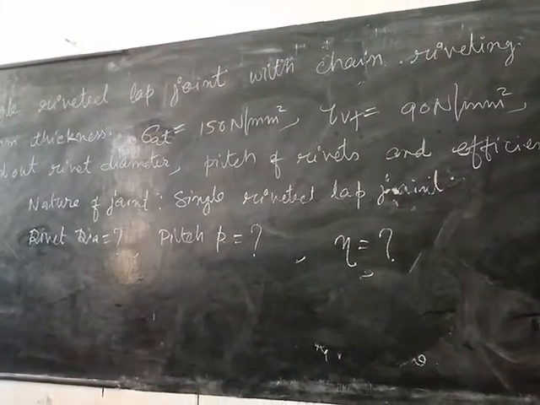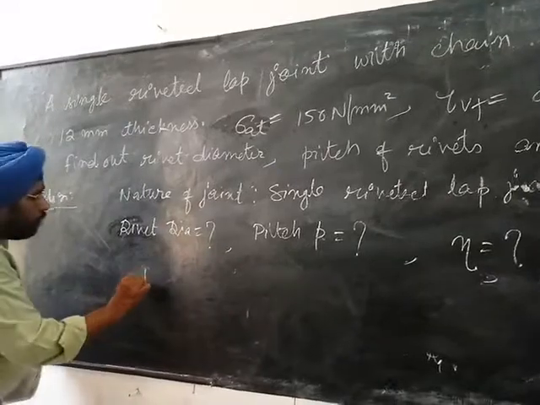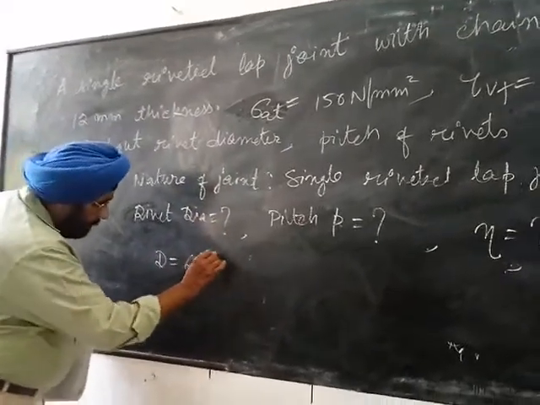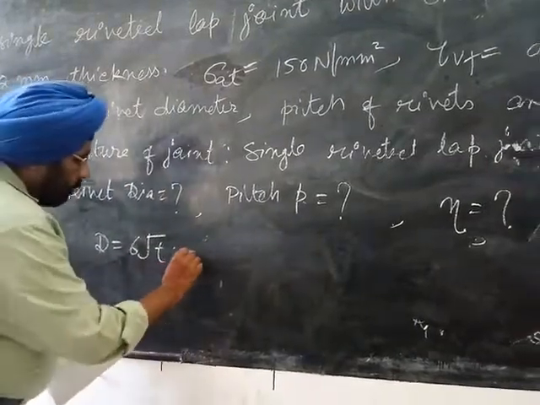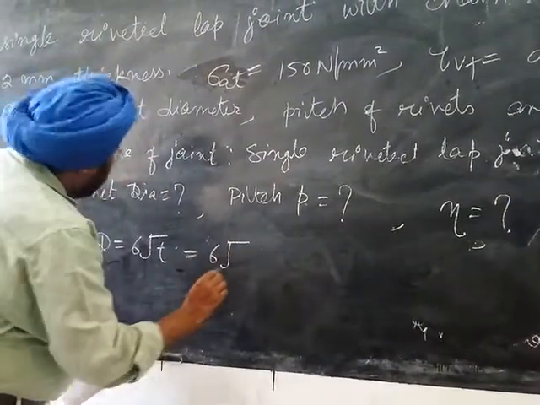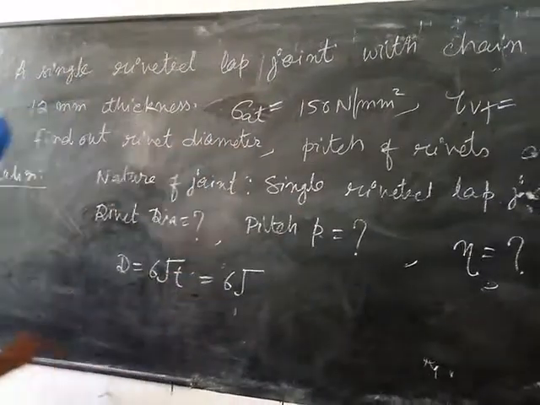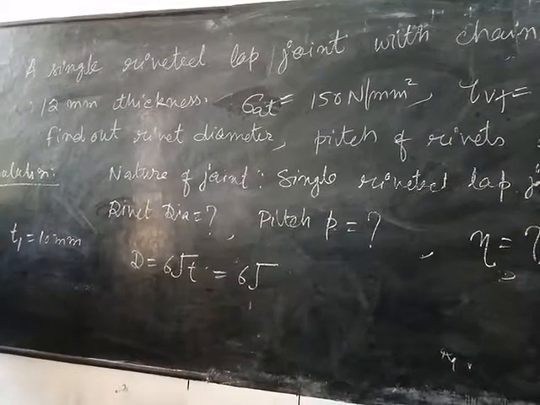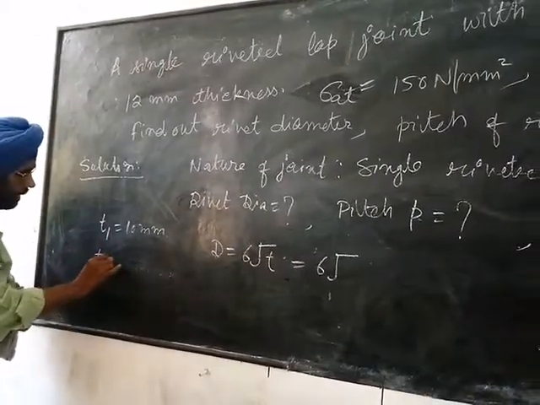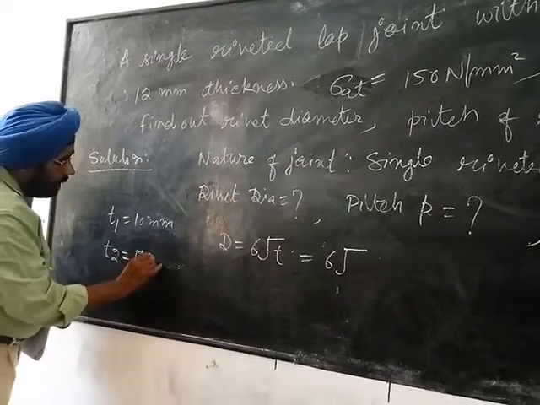Now the diameter of the rivet is determined from the relation d is equal to 6 under root t, where t is the thickness of the plate. So d is equal to 6 under root thickness of the plate, which are 10 millimeter and 12 millimeter. So t1 is equal to 10 millimeter, and the thickness of the other plate. There are two plates, one is 10 millimeter thick and the other is 12 mm.